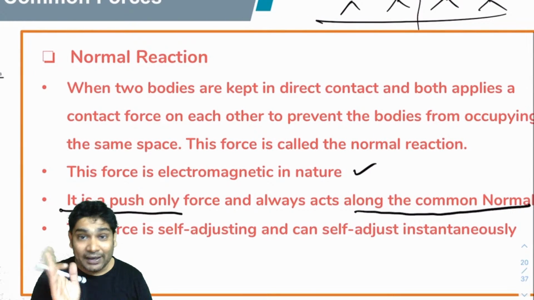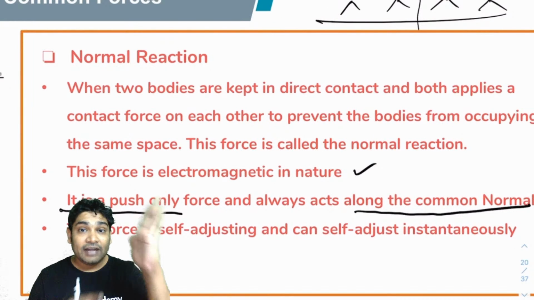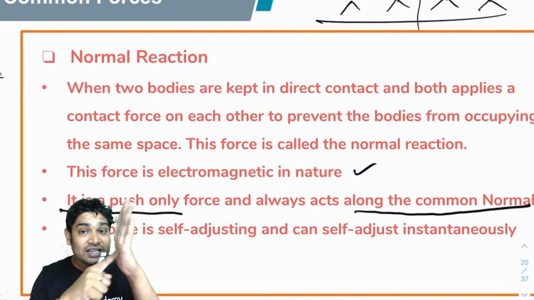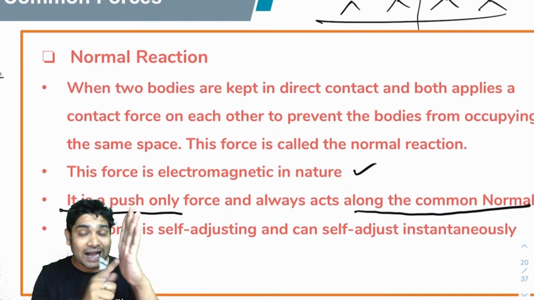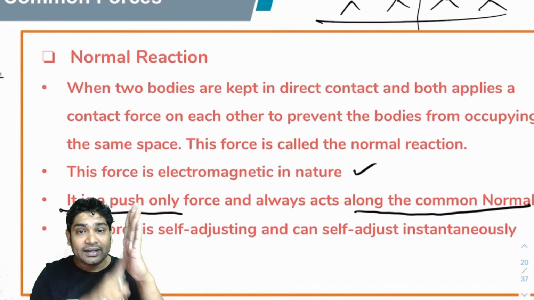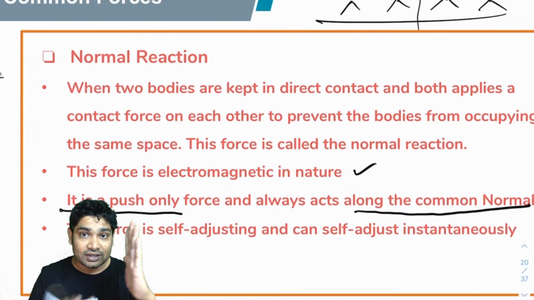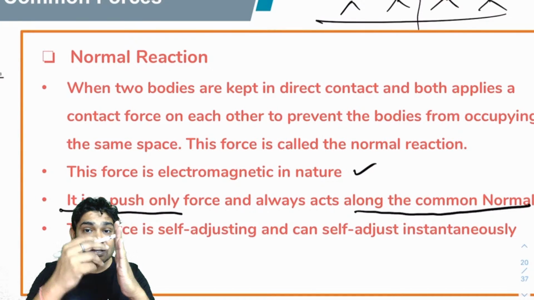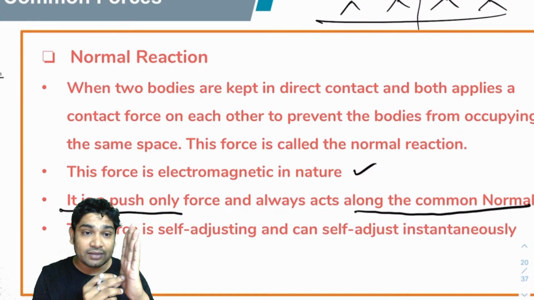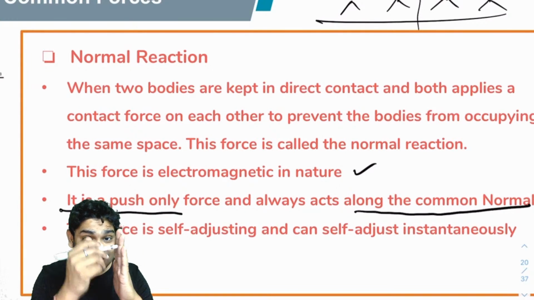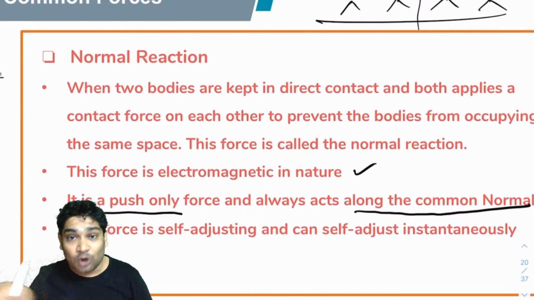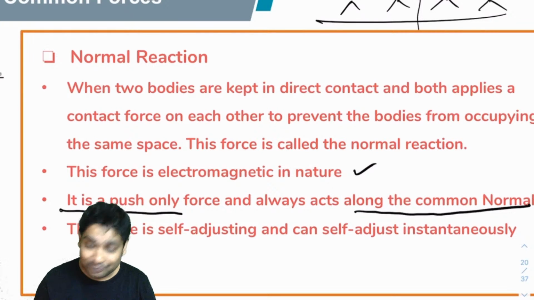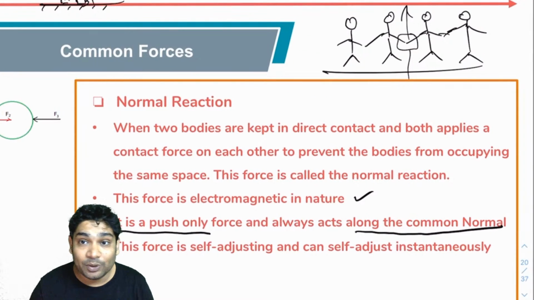Common normal means perpendicular. See, as I said again, if I apply a force like this, the force has two components, one this and one this. Now this component, what that is doing is, it is only making this move along the surface. So if I am moving along the surface, I am not separating the molecules here. Alright, that is why these guys do not mind that. They do not oppose this motion. They oppose this motion. So that is why this force always acts normal to the surface. Alright, I hope you can see that.